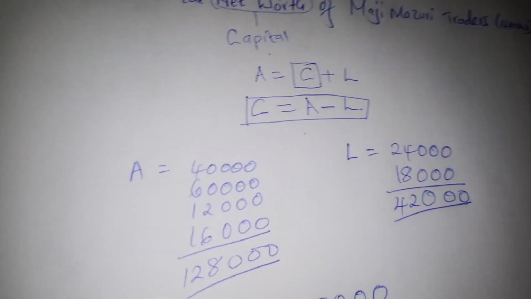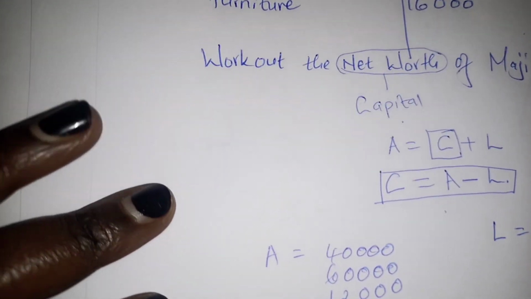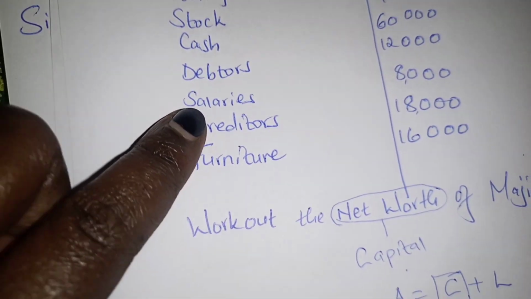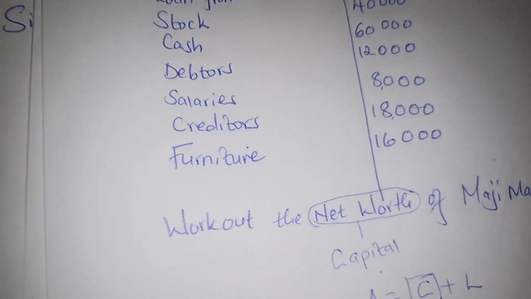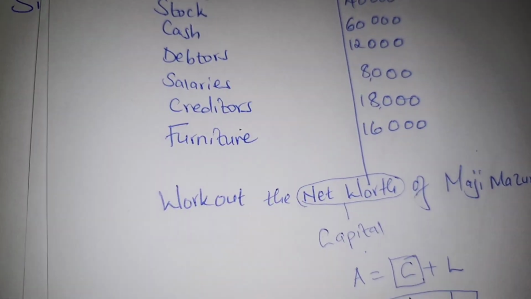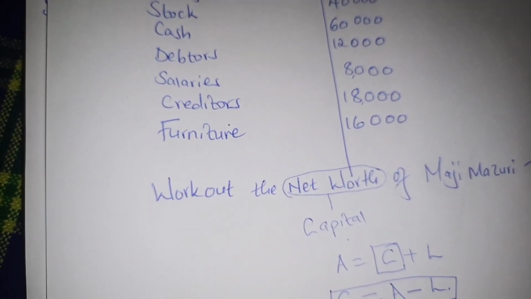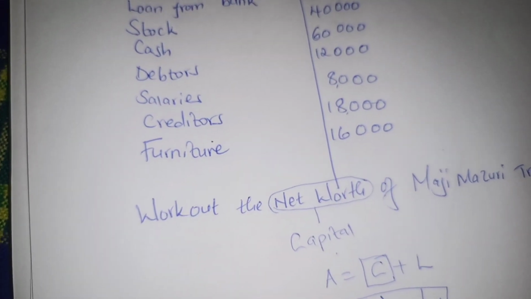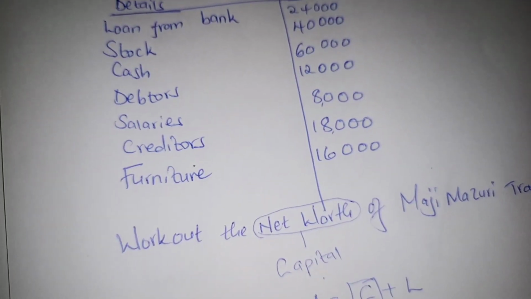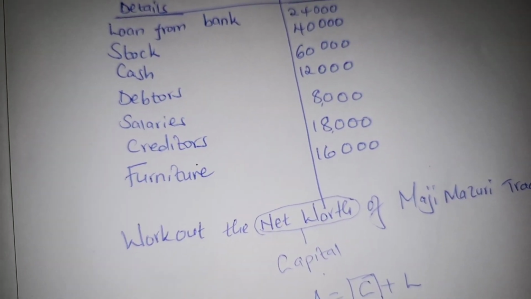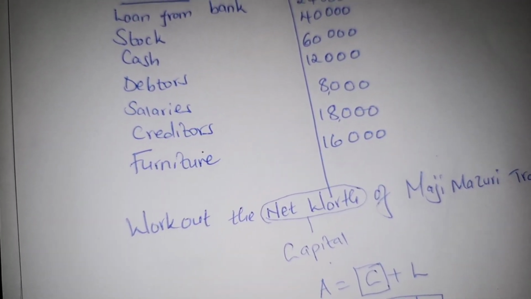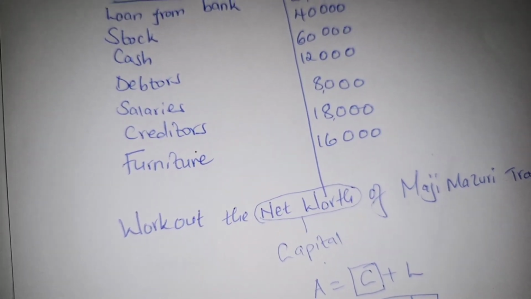So learner, if you have been very keen, you have noticed that we did not make use of salaries. Why? Because salaries is not an item that was supposed to be used. Salary is an expense, and in this case we are using items that are used in the balance sheet, that is the assets and liabilities. Salaries is not an asset nor a liability, but it is an expense.